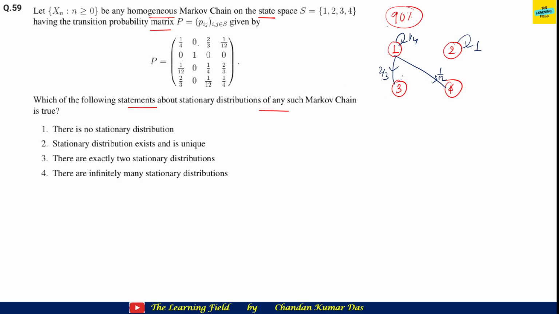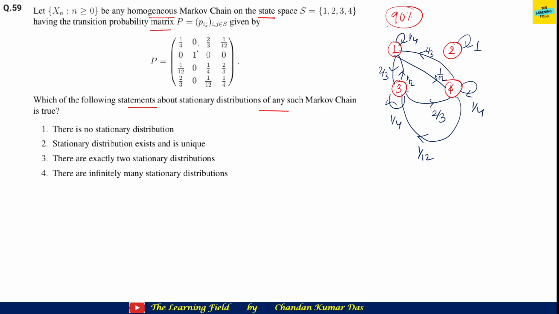Then 3 to 1 is possible, yes, with probability 1 by 12, 3 to 3 with probability 1 by 4, and 3 to 4 with probability 2 by 3. Then 4 to 1 is possible, with probability 2 by 3, 4 to 3 with probability 1 by 12, and 4 to 4 with probability 1 by 4.